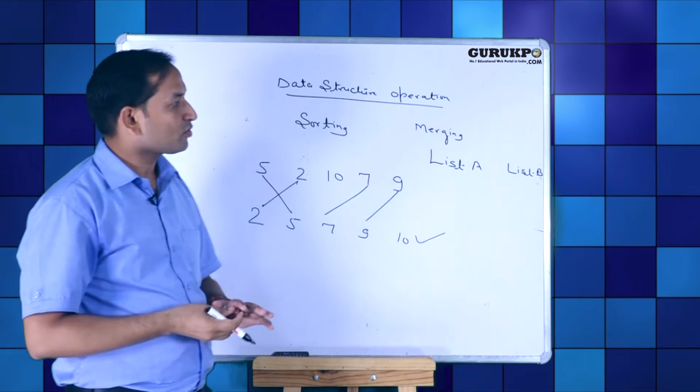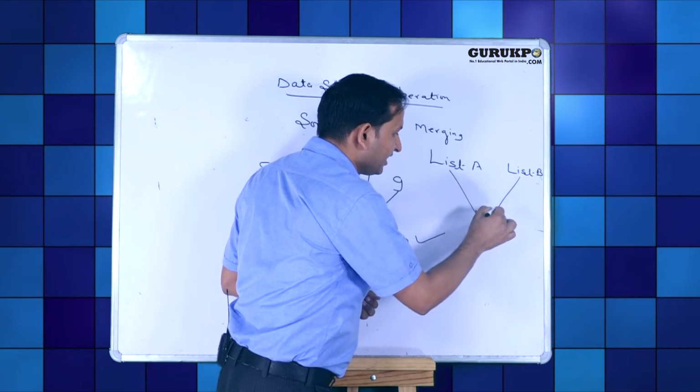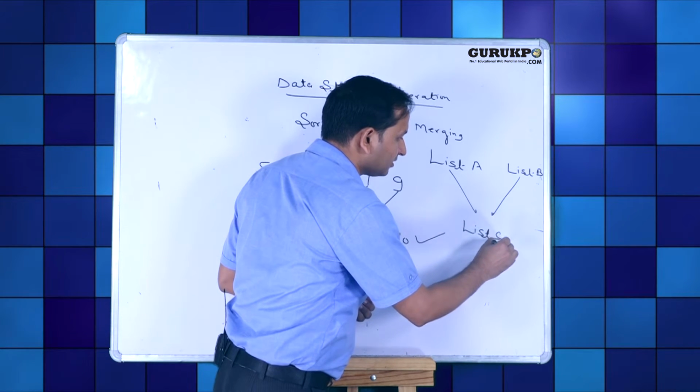Merging is a process of combining records. So we can combine list A and list B and we can obtain a new list that is called list C. This is called merging.